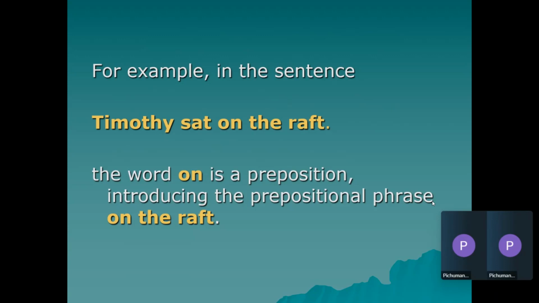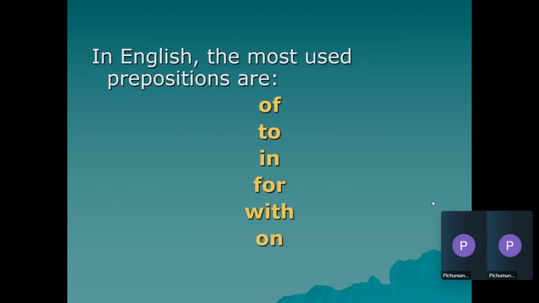Okay. So when we talk of prepositions, the most commonly used ones are only this much. Prepositions are a large list. But the most common ones are of, to, in, for, with, and on. Just like we saw in articles, there are a and the, but the common ones are the and a, and the others are used a little less.